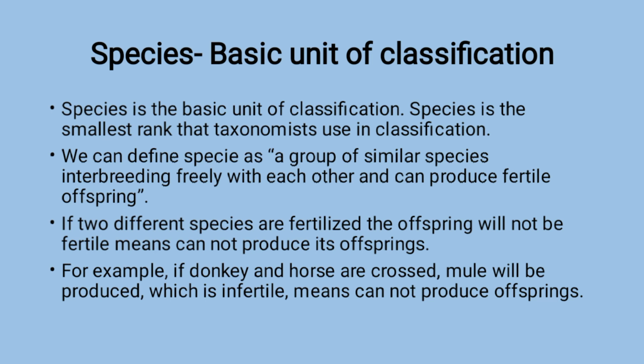If two different species are crossed, the offspring will not be fertile. It means to say that it will not be able to produce its own offspring, as the reproductive structures will be minimal, and production of sperms and gametes will not be feasible in them. For example, if a donkey and a horse are crossed, a mule will be produced, which is infertile. Means the mule cannot produce its offspring. It has its reproductive structures, but these reproductive structures are not of the kind that can produce sperms or eggs.